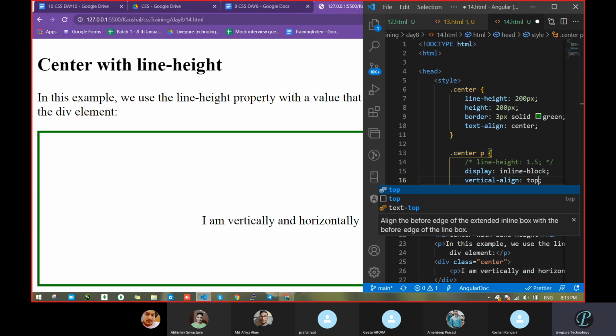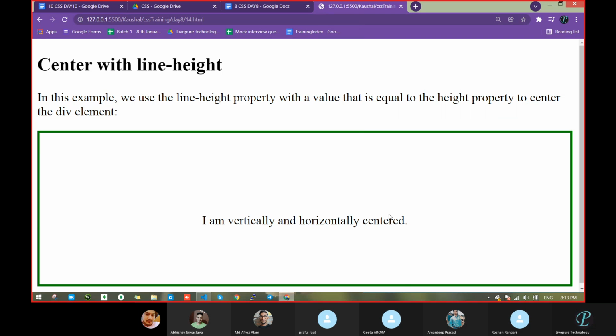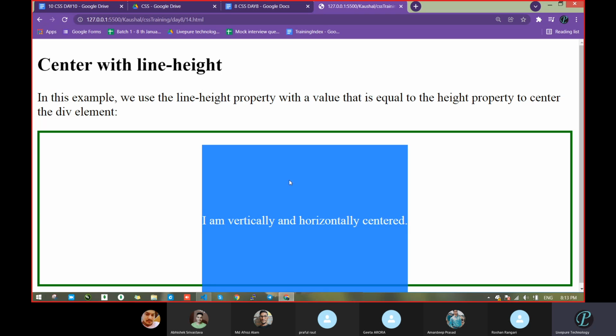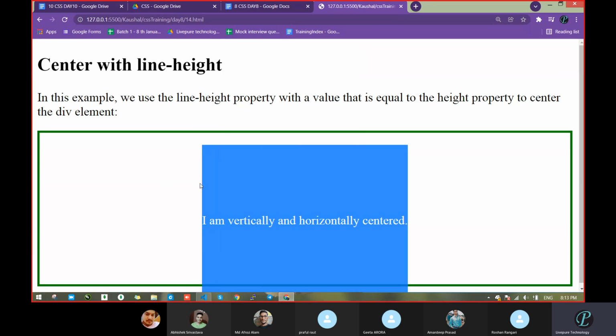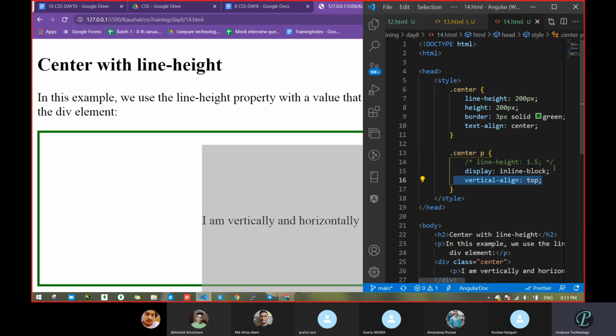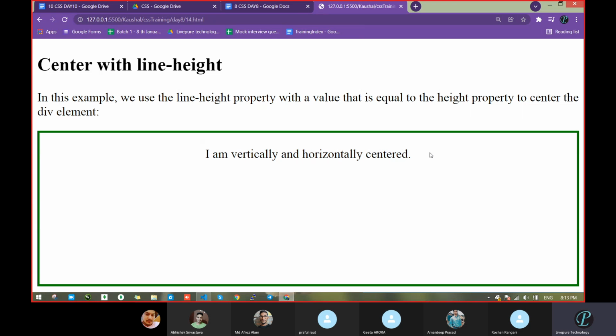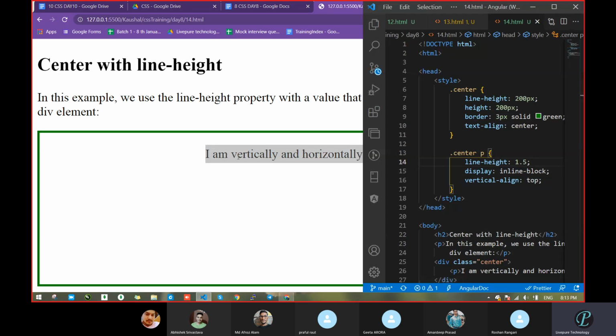I don't know whether it will work or not. It did not work. Because how will it move? The space at the top is fixed. We are trying to push this thing to vertical alignment top, but due to this space it can't move. That is why we passed this line height. Due to line height, when I saved, it came automatically. And here also we had taken the line height itself at 200 pixels.